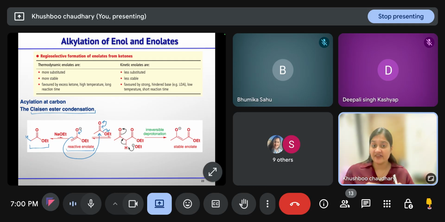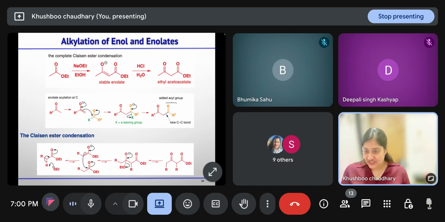Now, after the beta keto ester formation, you should check that one proton is present at the active methylene site, so that the reaction is not reversible. To make it irreversible, this proton should be here. Some examples we will see where the reaction will not work.